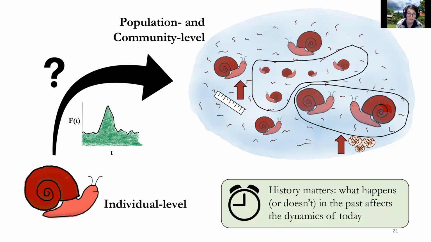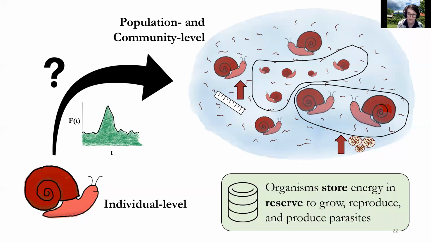And of course, history matters. Nutritional status is temporary, and so are resource pulses for that matter. It matters when you last ate, what you ate, when you were exposed to your parasite. All of these have characteristic times of responses, and the intersection of these with the timing of resource pulses determines the dynamics that we see at the population and community level. And of course, in between the time of consumption and utilization of resources, individuals store energy in reserve for use.